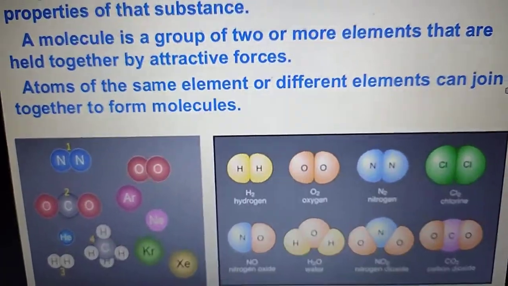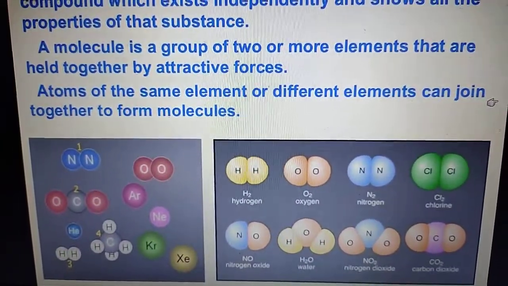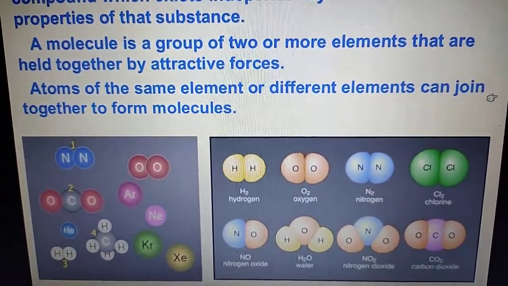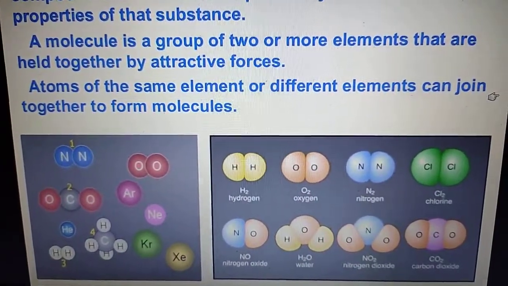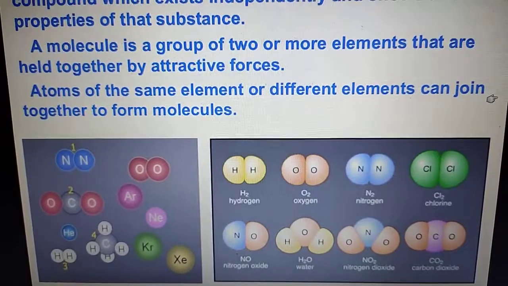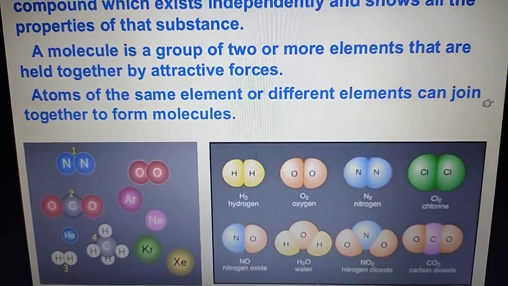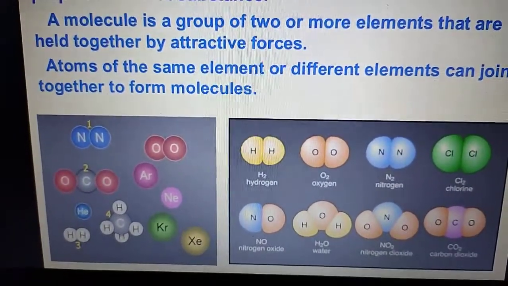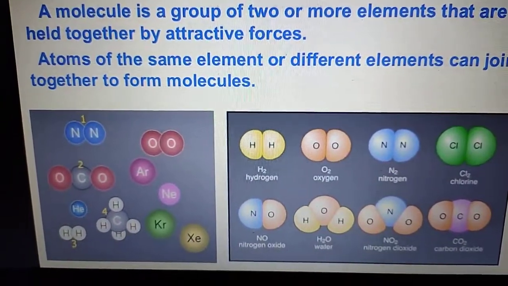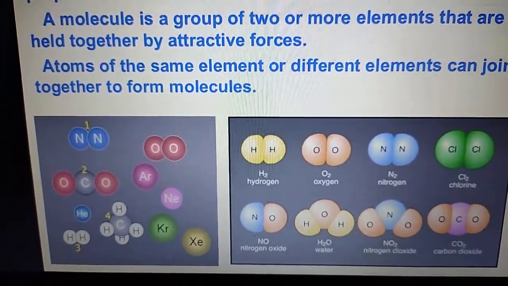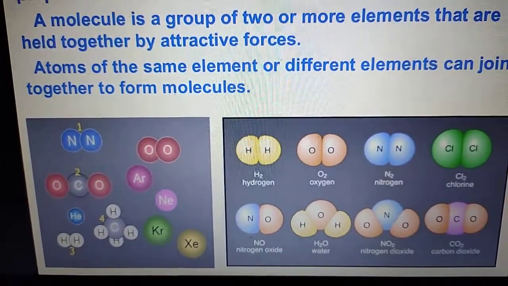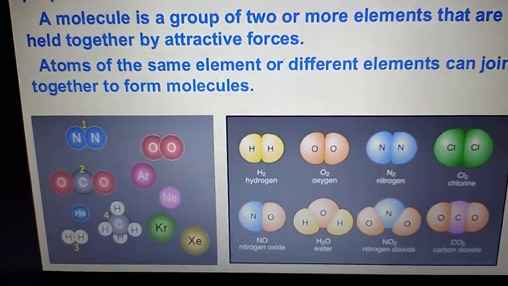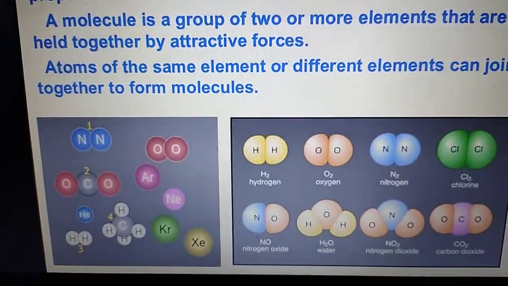Like here, as an example, you can see the same hydrogen. So two similar hydrogen atoms combine to form H2. In O2 also, 2 oxygen atoms, similar atoms, combine to form an oxygen molecule. In nitrogen also similar atoms, but in nitrogen oxide, and water also, you can see two similar atoms in water and one different. Means a molecule contains 2 or more atoms of the same or different types.